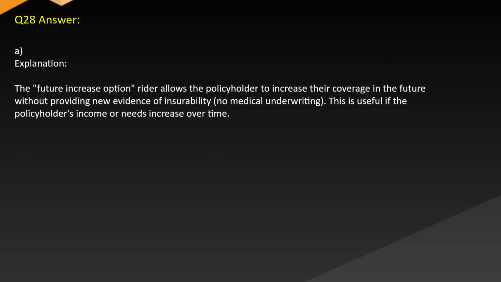Answer A. Explanation. The future increase option rider allows the policyholder to increase their coverage in the future without providing new evidence of insurability. No medical underwriting. This is useful if the policyholder's income or needs increase over time.